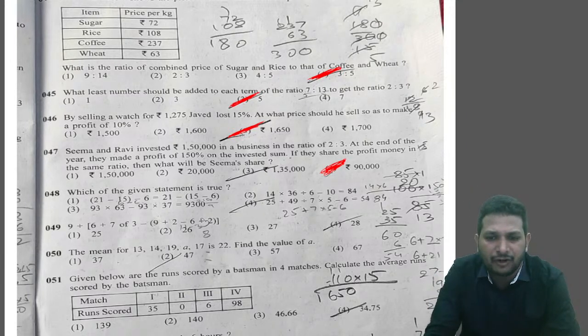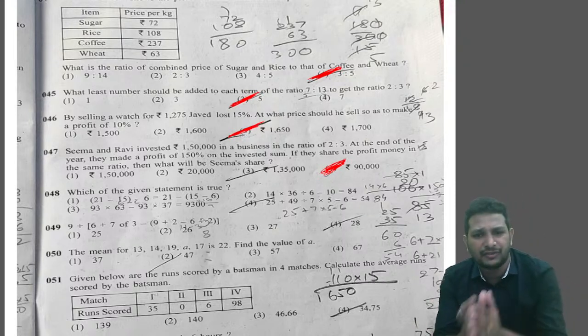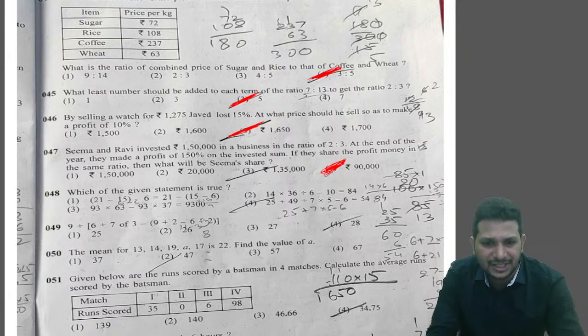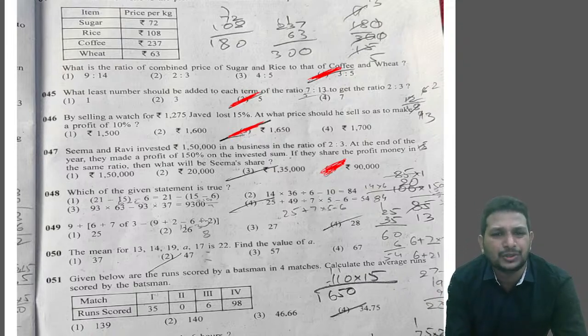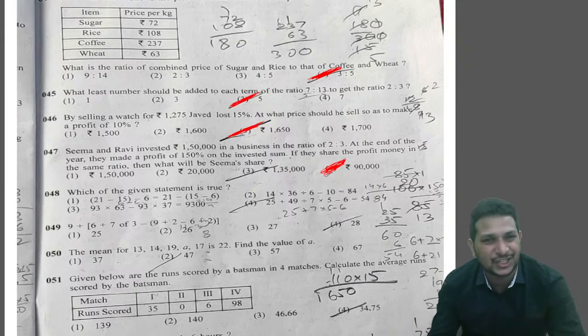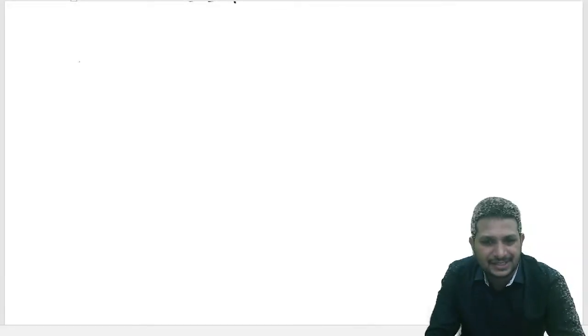Next, question number 48. Which of the following statements is true? If you check each and every option, we'll get the answer. But straight away, I'm checking option 4. This is based on simplification, so follow the BODMAS rule, which we are very much aware of, as we did it in the intelligence test also, regarding mathematical operations. Let's discuss option number 4.